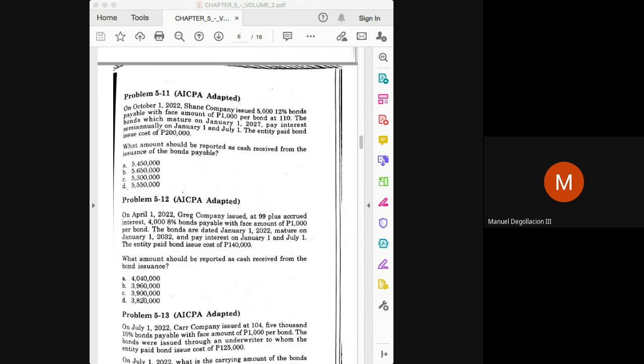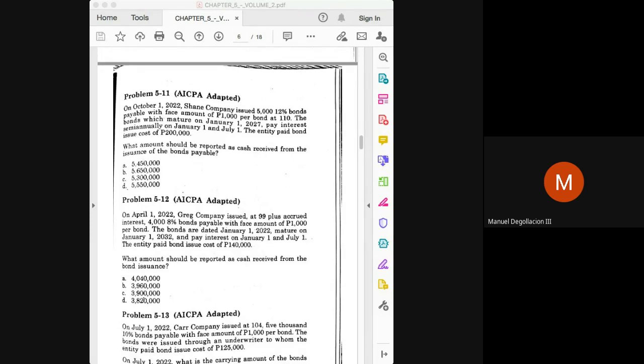And please do not expect always, class, that the face value would be 5 million. Always check the problem. In this case, the total face value will be 4 million, since the bonds here are 4,000 pieces with a face amount of 1,000 peso each. So the total face amount is 4 million, and the price is at 99%.